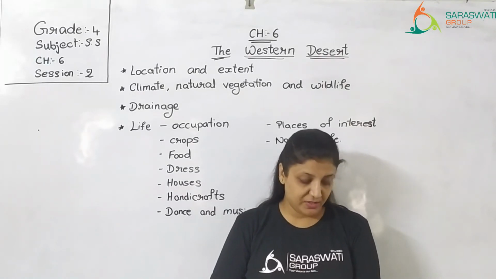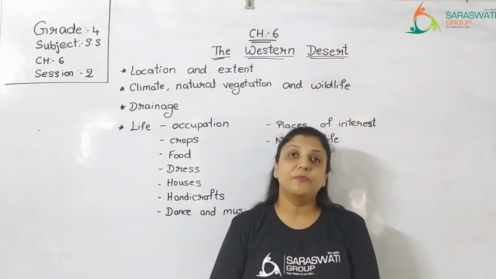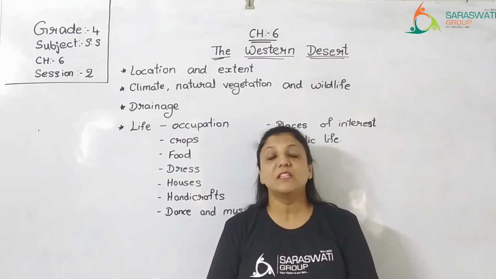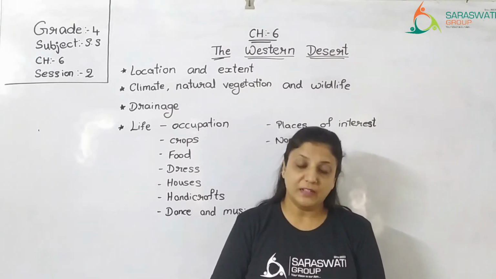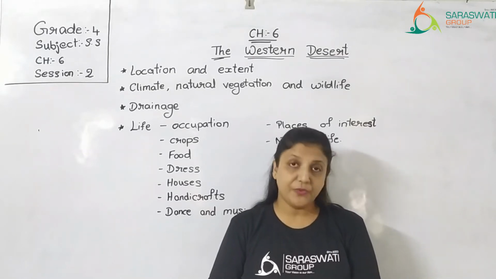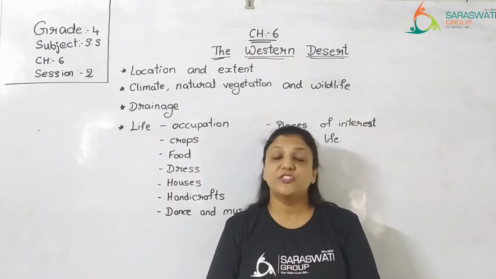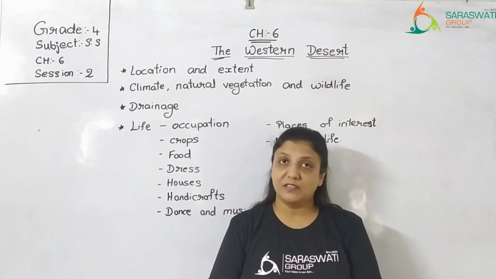Some parts of Rajasthan are irrigated by the Indira Gandhi Canal, one of the biggest canal projects in India. The canal's name is Indira Gandhi Canal and it is built across river Satluj. It starts from river Satluj and ends near Jaisalmer. Jaisalmer is a city in Rajasthan.